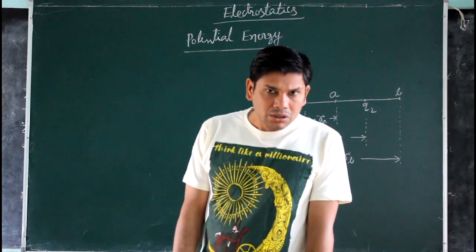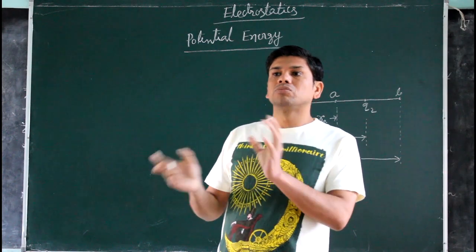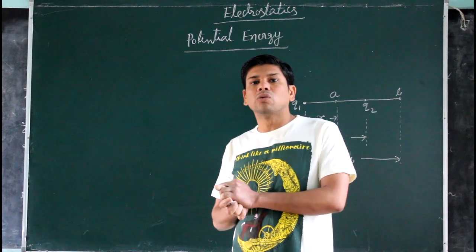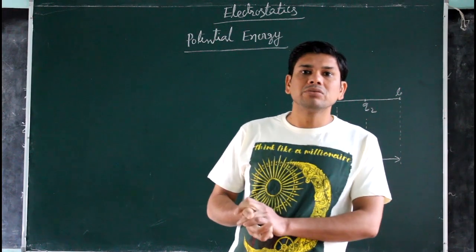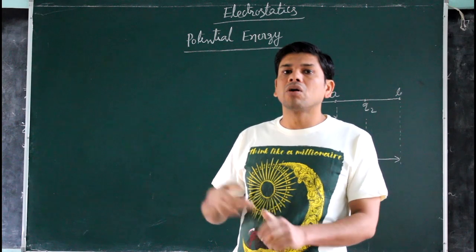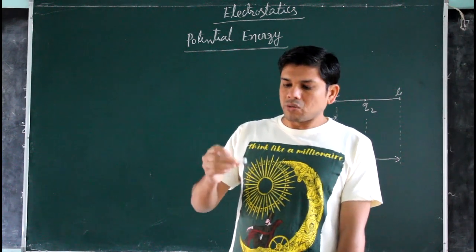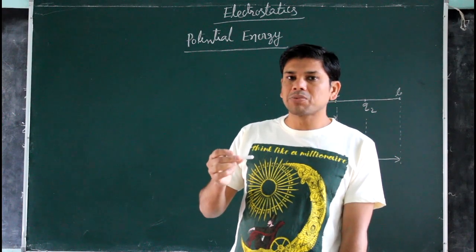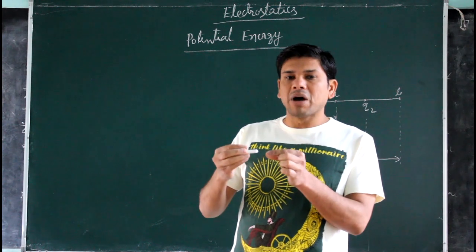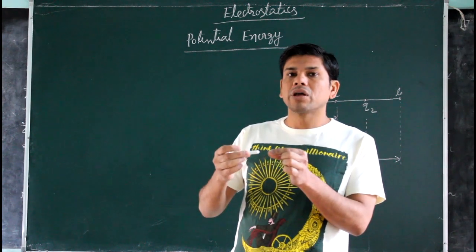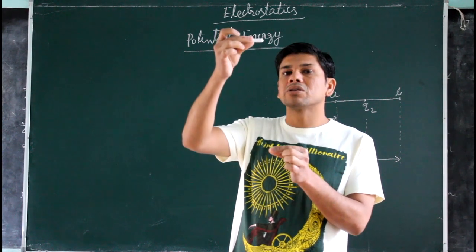So, let me give one example of how potential energy and work done depend on each other. Now, in case of gravitational force of attraction or gravitational potential energy, suppose one body or object is placed here, and by using a force, this chalk is shifted this much distance.